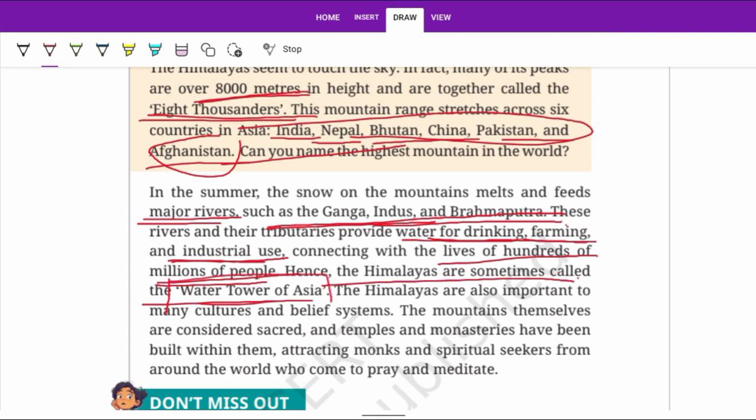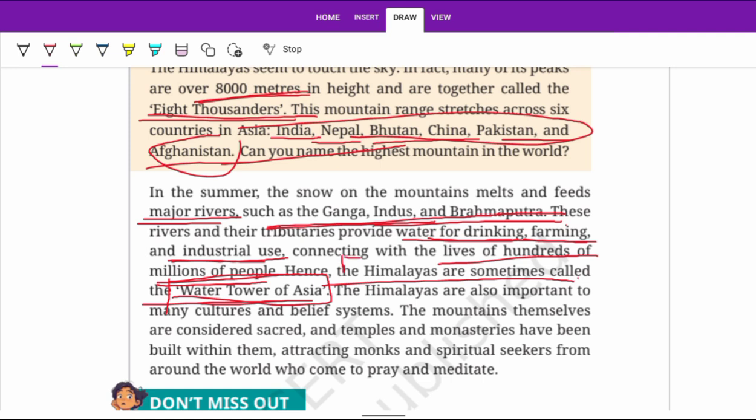Why water tower? Because the Himalaya is the origin point of the Brahmaputra, which is one of the largest rivers, and the Ganga, the largest river in India, and the Sindhu. Sindhu is, we can say, the backbone of Pakistan also, and it is also one of the largest rivers flowing from India, but we use less water from it.